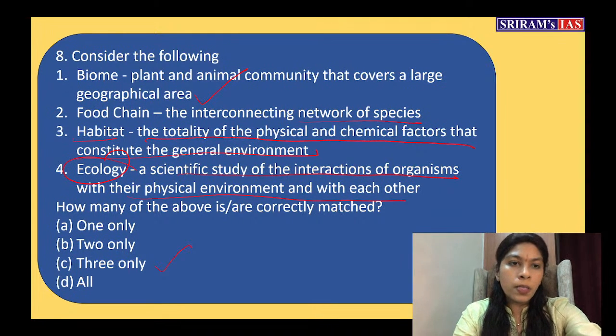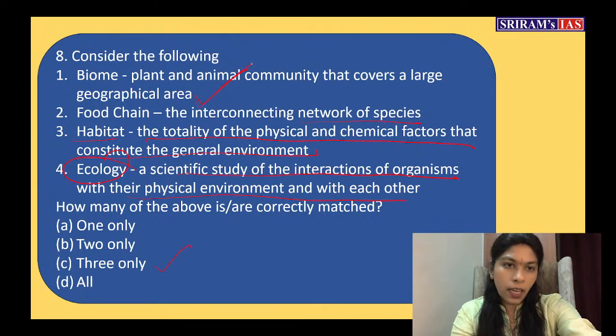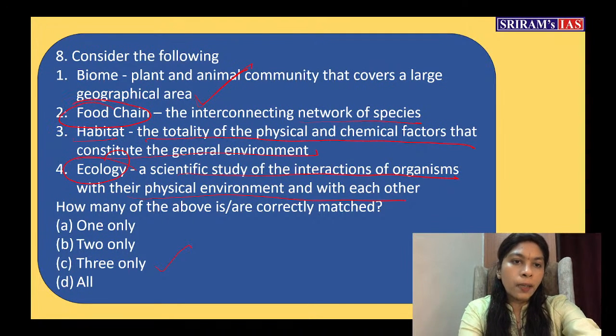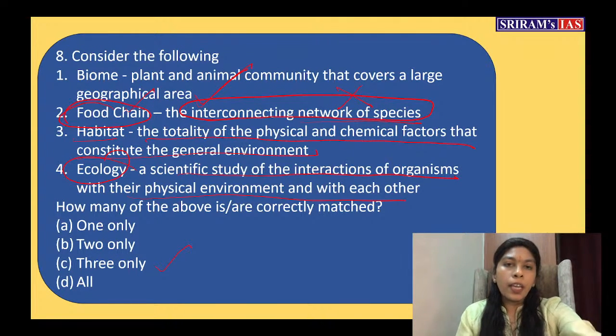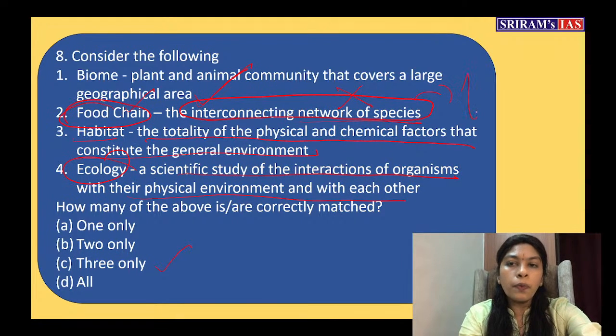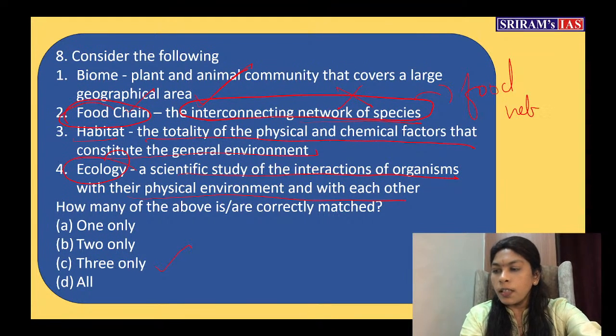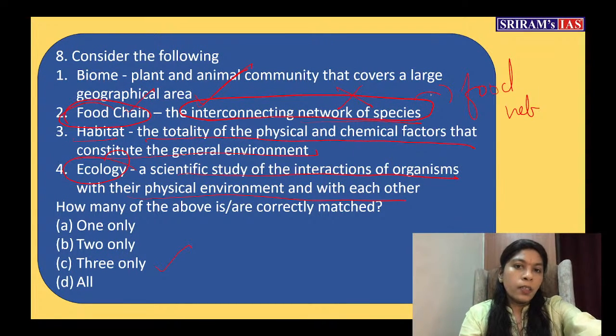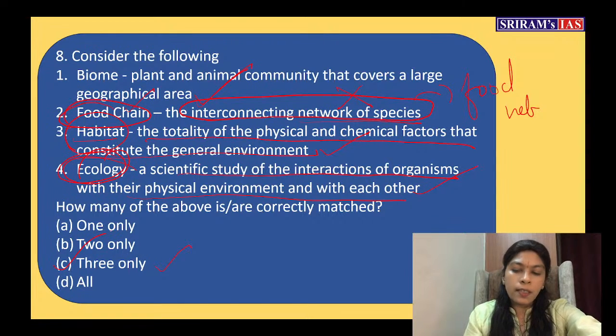In this, the first term and the statement related to it are right. Come to the second one, food chain. This interconnecting network of species is not the proper definition for food chain. A food chain is where one gets eaten by another. If it is the network of species interconnected with one another, then that is called a food web. Then habitat, this is also the right statement. Ecology, this is also the right statement. So the answer is C.